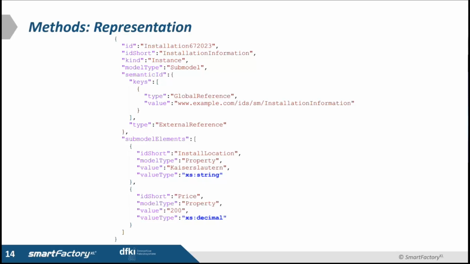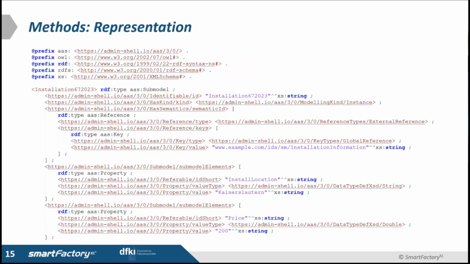So this is the typical JSON representation. This is a submodel. We have a property and a value for that property. Most people work with this JSON representation. This is the RDF representation. This is the official representation that is part of the specification. We have the same information. The conversion between RDF and JSON is lossless, but it looks a little bit weird at first look.